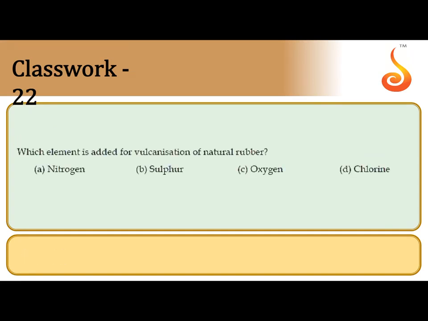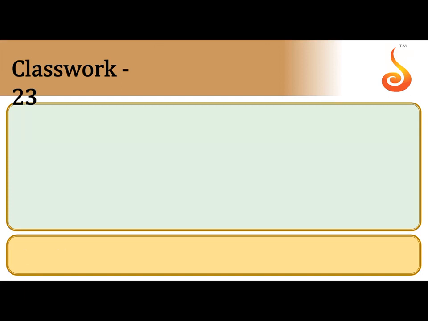Which element is added for the vulcanization of rubber? In order to change the properties of natural rubber to get useful properties, a sufficient amount of sulfur is added and heated, and then we get vulcanized rubber. So during the preparation of vulcanized rubber, sulfur is used.